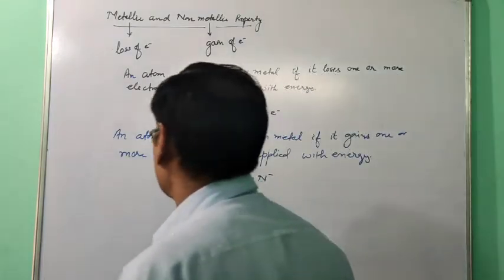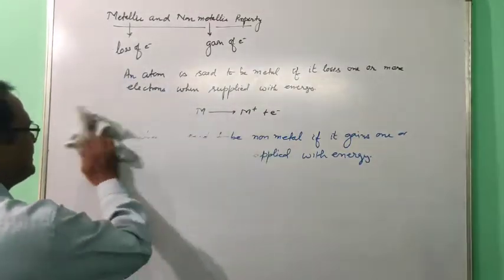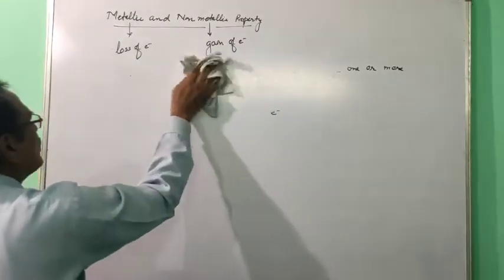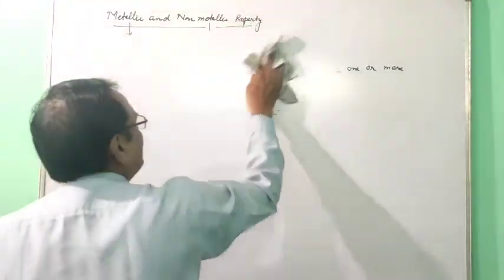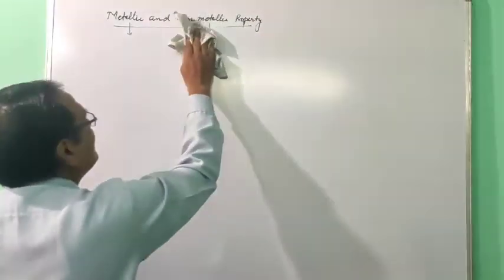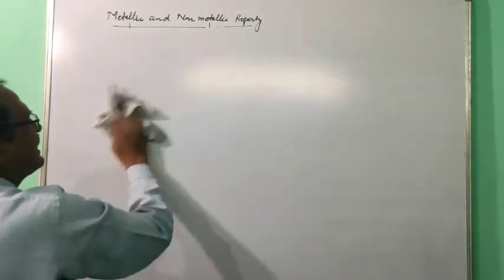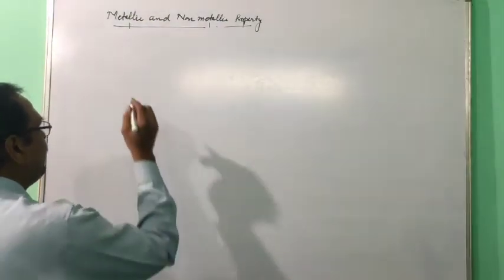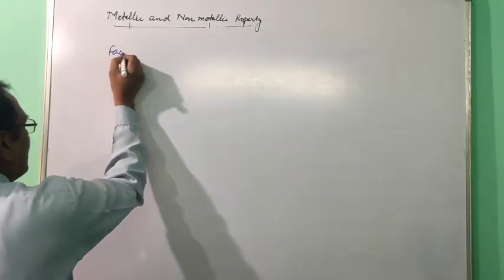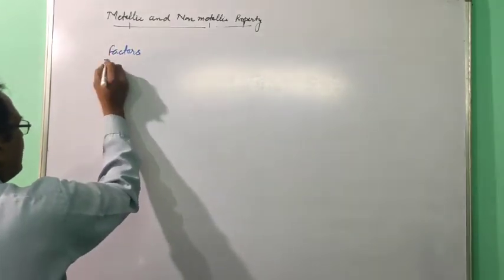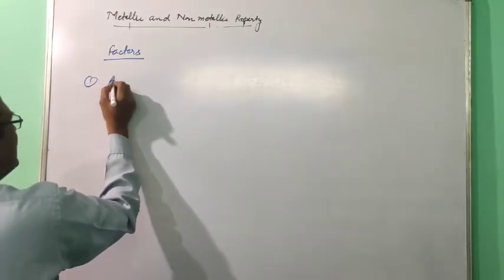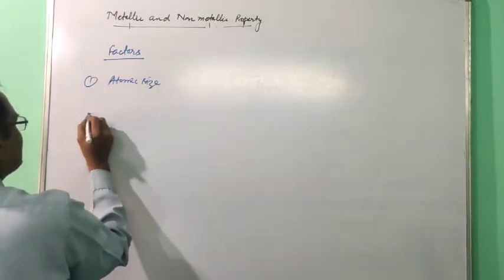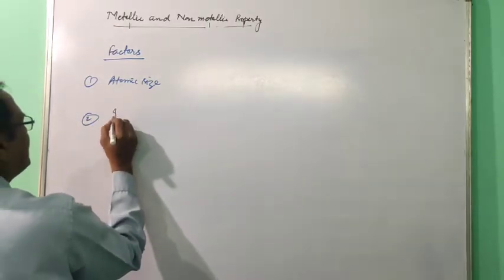We are going to discuss how these two factors affect metallic and non-metallic character.